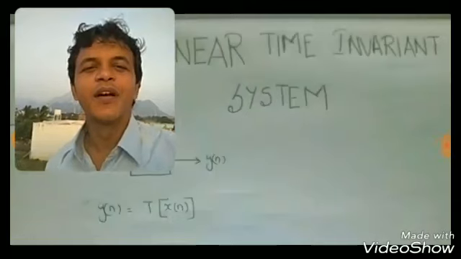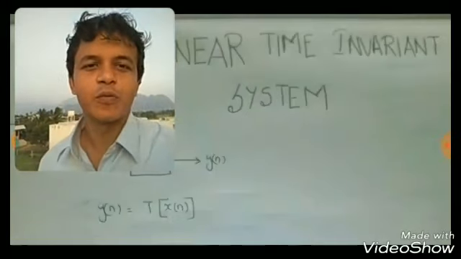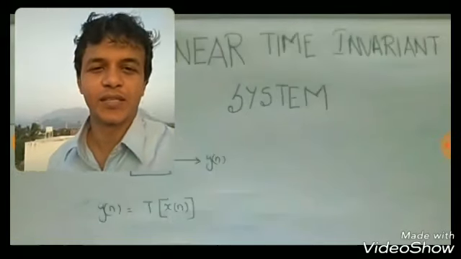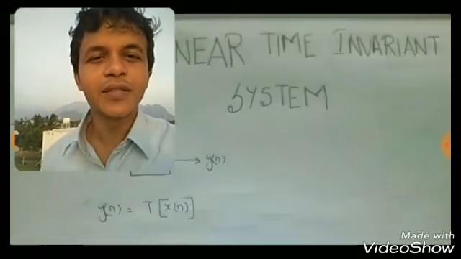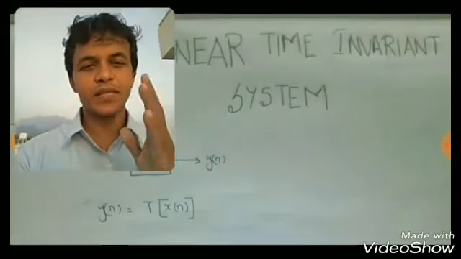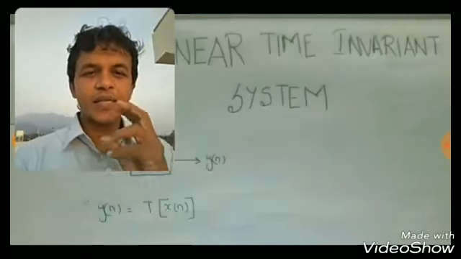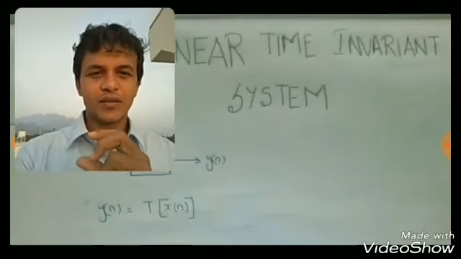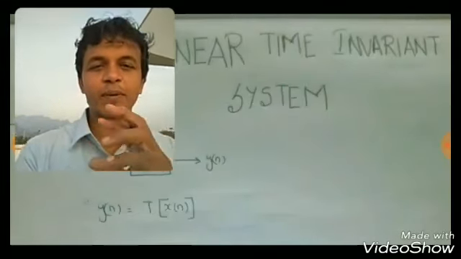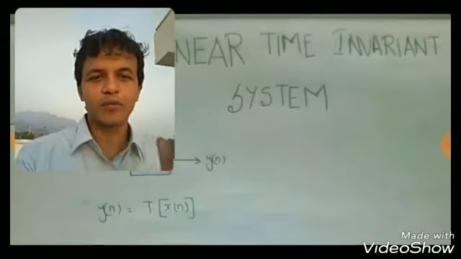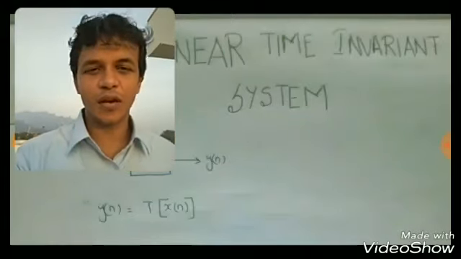Hi everybody. Today we shall discuss what is meant by a linear time invariant system. So before going into the topic, we must know what is meant by a system. A system is a device which applies some kind of transformation to the input signal applied, and it produces output.